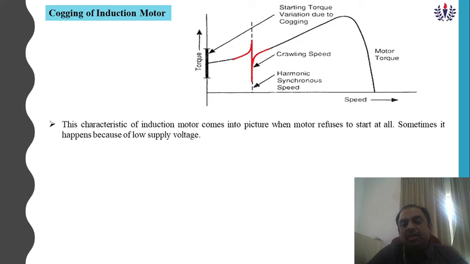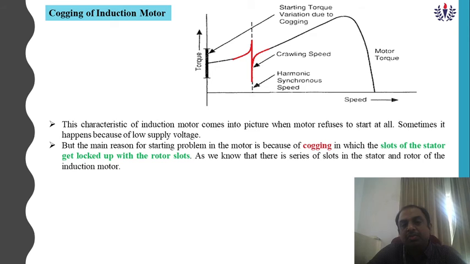Normally if you give 10 volts, the motor will suddenly start rotating, but here even at 20 or 30 volts the motor does not run. That type of behavior is known as cogging, because of the variation in the starting torque.